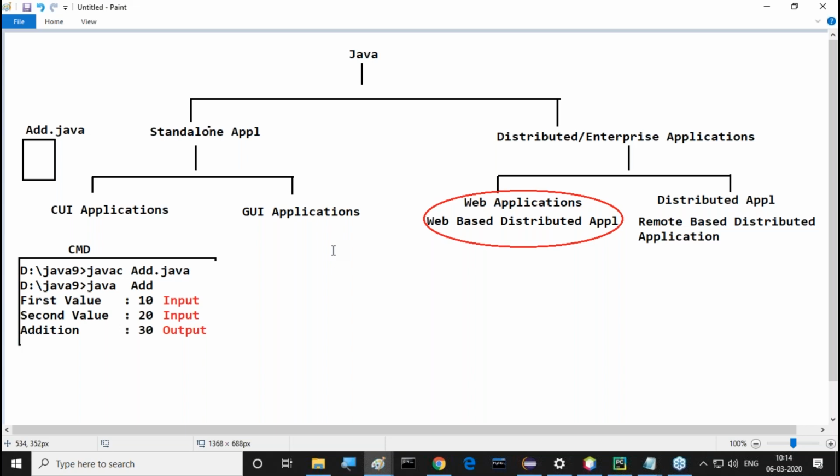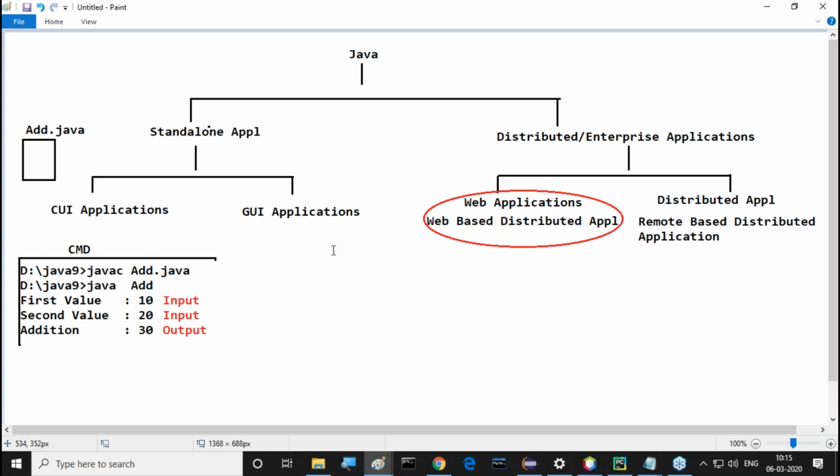Come again, what is the definition given now? A CUI application is a Java application, or a standalone application. It would be designed in such a way to take input data from the user through the command prompt, to provide output data to the user through the same command prompt, where the command prompt is acting as a user interface and it is supporting only characters data. That's it. This is a simple definition for a CUI application. Sir, all of you are getting it or not?